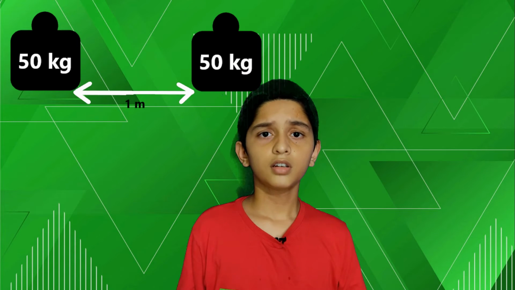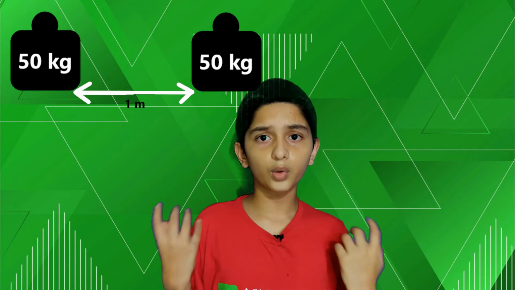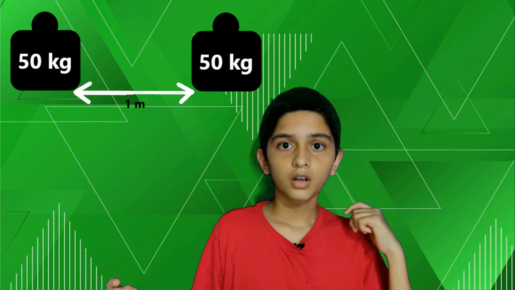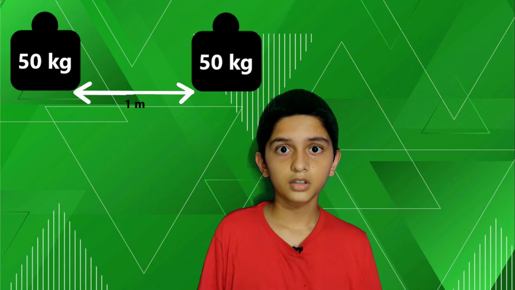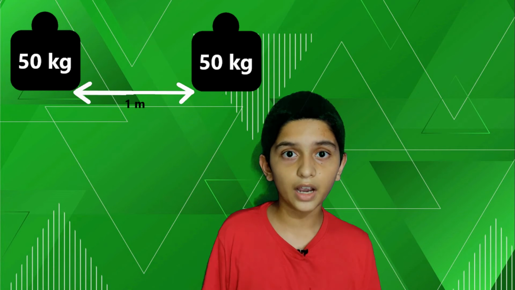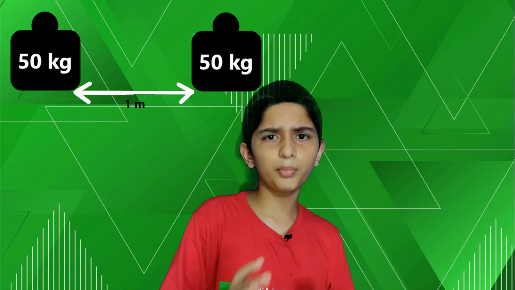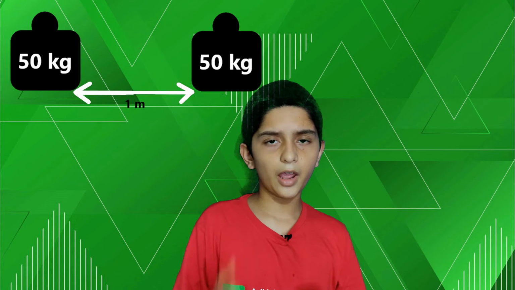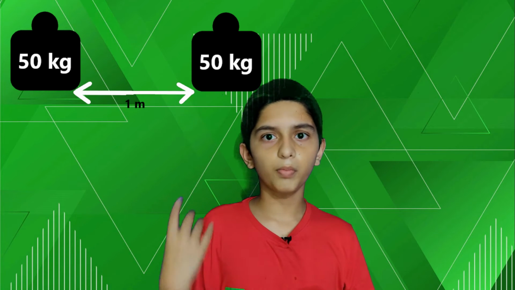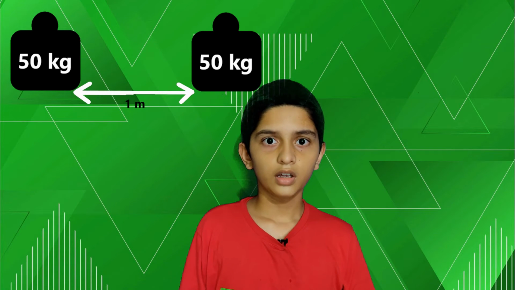Let's take an example. Two bodies are separated at 1 meter distance. Both are 50 kg. Then what will be the gravity? The gravity will be G m1 into m2 by r square.